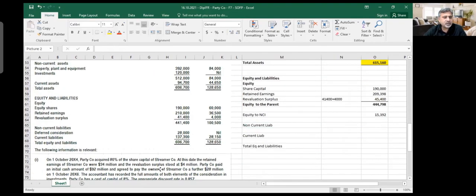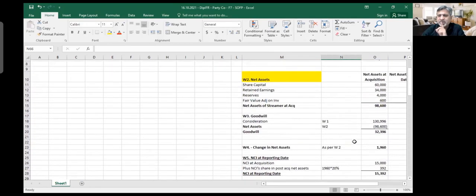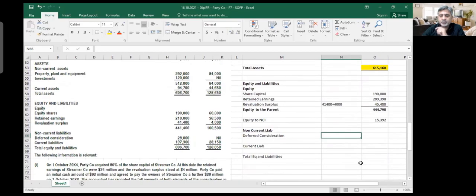Then you have got your current liabilities and non-current liabilities. In non-current liabilities, you had your deferred consideration. So how much is the non-current liability? In non-current liability, I would write down here, deferred consideration. You know what he's using? He is actually using 28 million, the wrong number. We don't have to use 28 million. We have to use the present value of that deferred consideration, which was 23,996.